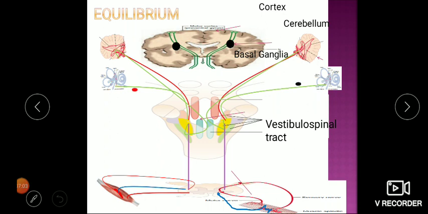So here you can see these two impulses are coming from other sides and they are ending and supplying the respective muscles, and this is how the balance is maintained. So one side gets stimulated, the other is getting inhibited. So like this, the body's balance is maintained when this is active.